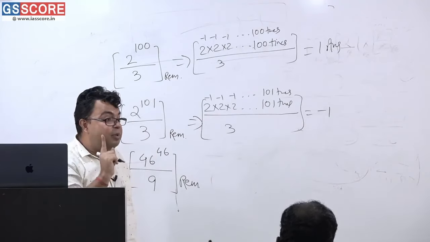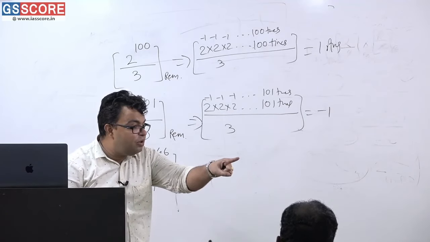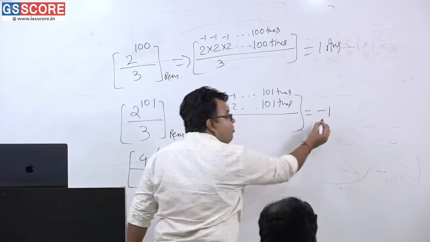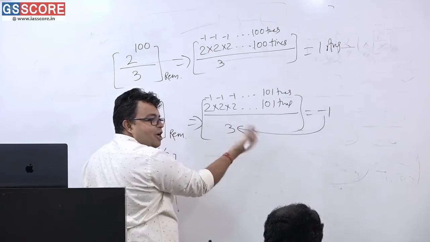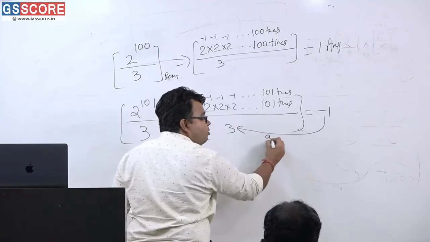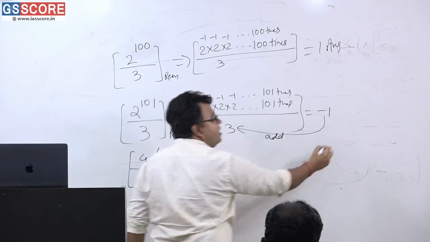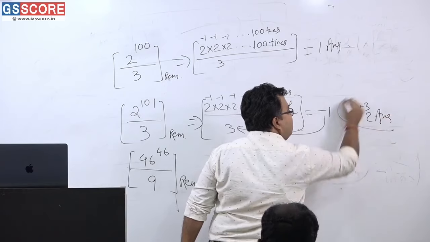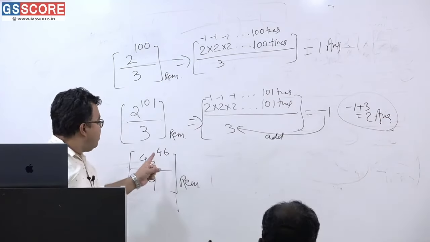Negative remainder can never be the exact answer. So what you have to do? Add the divisor. Whenever a negative remainder comes, just add the denominator, whatever it is. Minus 1 plus 3 is equal to 2, that is the answer. Very simple.